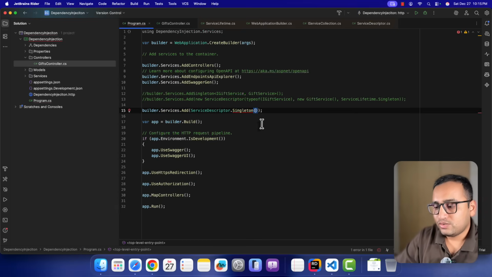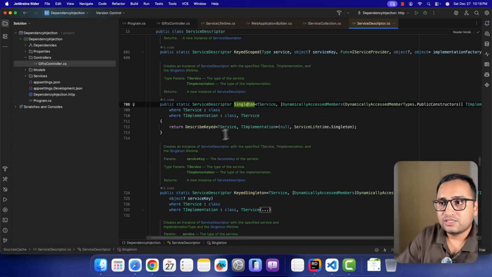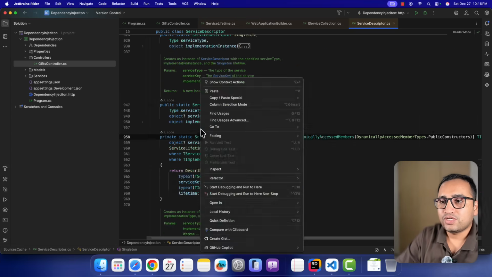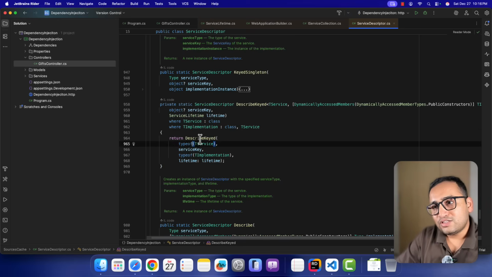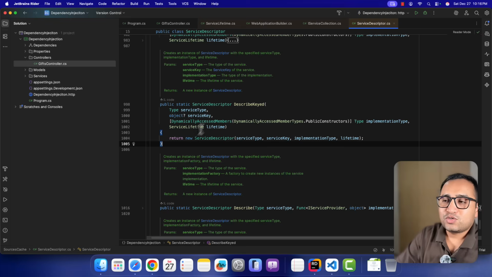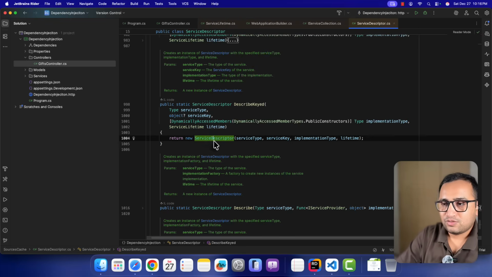So how do I do it over here? If I do like this, this will still work. How will it work? This is because the singleton method is already creating the type in this describe keyed. This is how they are doing it. Let's go inside this one also and see what they are doing over here. They are returning the new service descriptor, again, that we did in the previous concept.